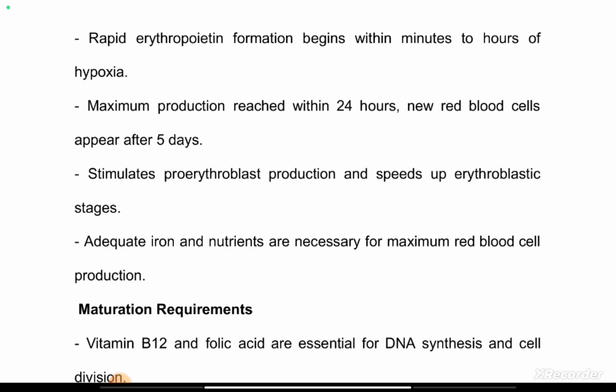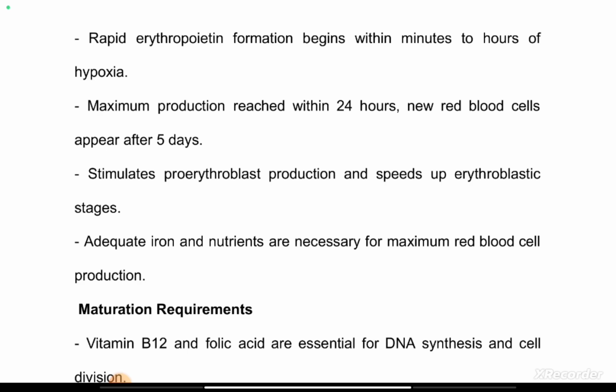The interstitial space in the kidney is known as the mesangium. In some texts they will say erythropoietin is produced from the mesangial cells of the kidney, but based on your level, it's just enough to say that erythropoietin comes from the kidney. You don't really need to be so specific about that.